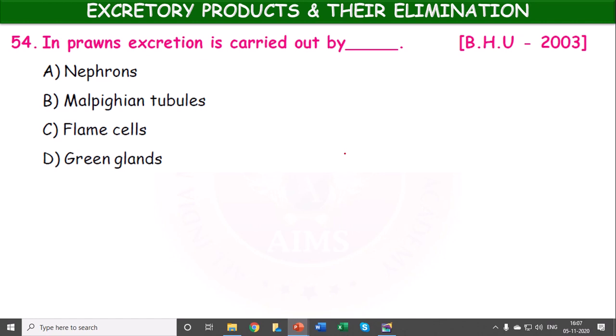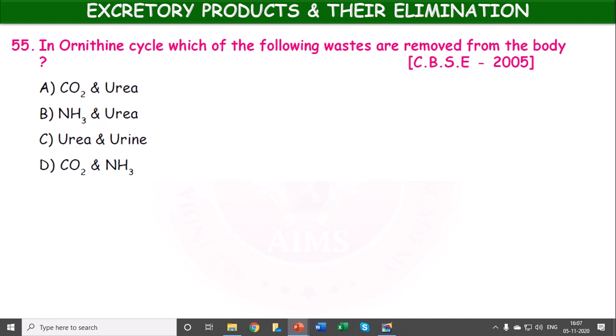In prawns, excretion is carried out by nephrons, Malpighian tubules, flame cells, or green glands? In prawns, green glands are the excretory organs. There is a great diversity in excretion in arthropods or insects, the largest group in the animal kingdom. Okay.